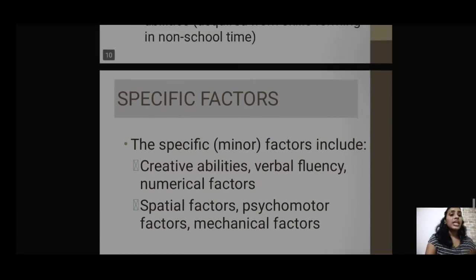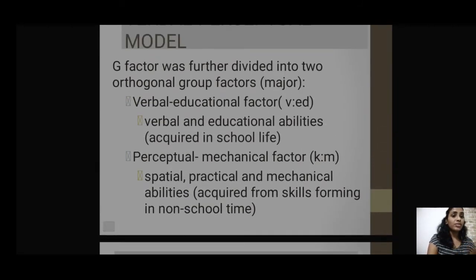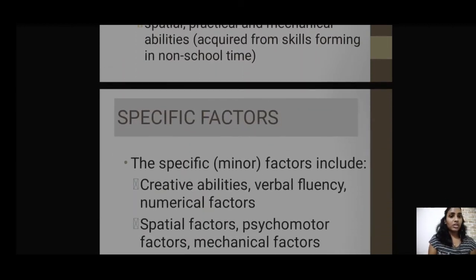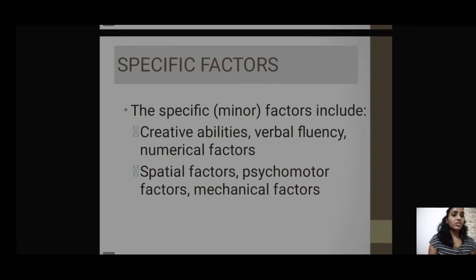Now, creative abilities in terms of the first verbal educational factor. So as I said, the verbal educational factor has minor factors, that is verbal and also the educational abilities. So in it comes the more specific factor. Now we are being more specific about the skills that we acquire. So the first skill is creative abilities. We become creative, we acquire or develop the skill of being creative. Then we also have verbal fluency, that is through practice. Then numerical factors, related to mathematics, etc.